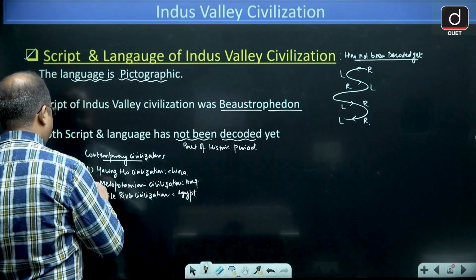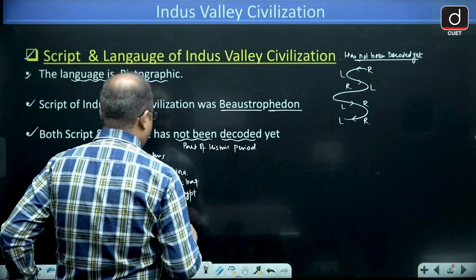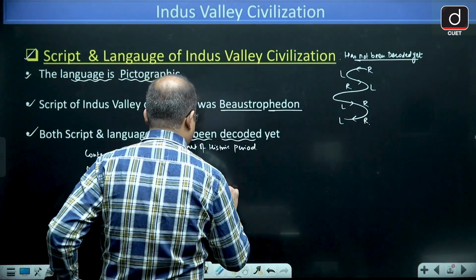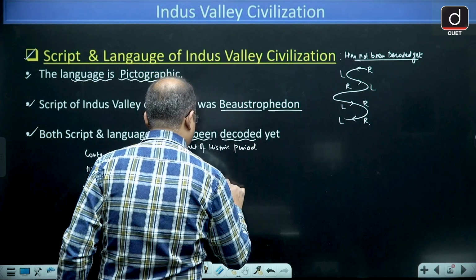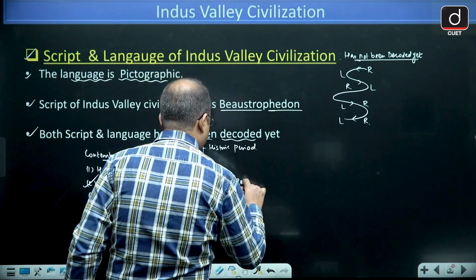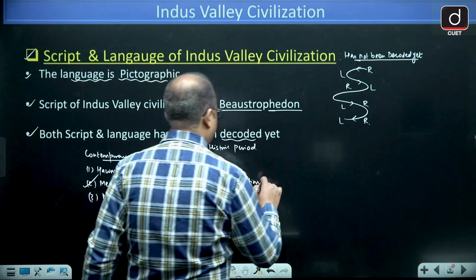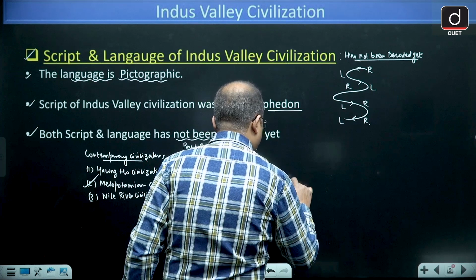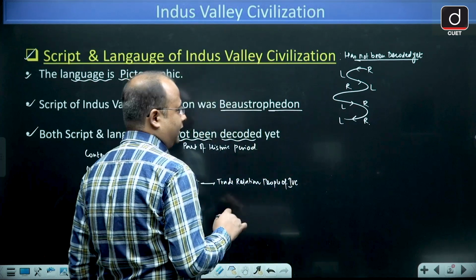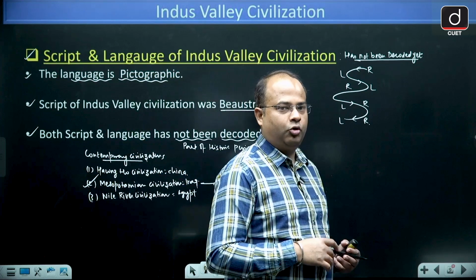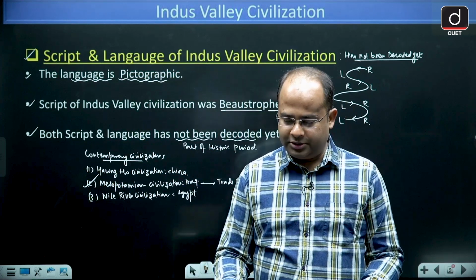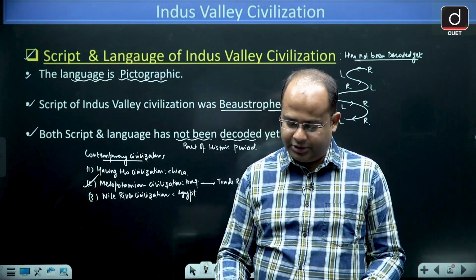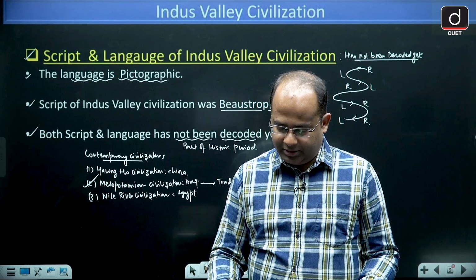And the Mesopotamians, they had trade relations with the people of Indus Valley Civilization. I hope it is clear to all of you with whom they had the trade relation.